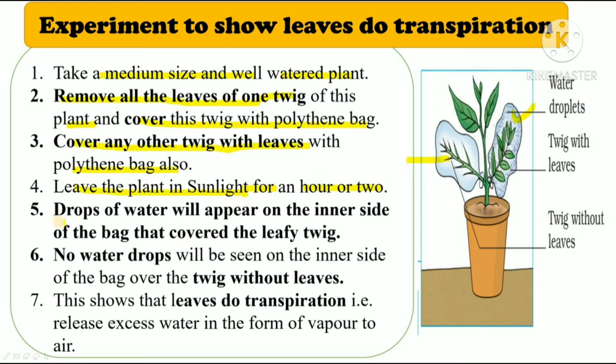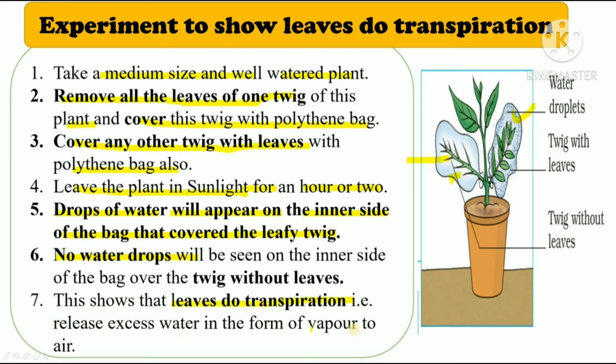After 1 hour or 2 hours, you will notice that drops of water will appear on the inner side of the bag that covered the leafy twig. Can you see the drops of water over here? But there will be no water drop on the inner side of the bag with the twig without leaves. There is no water droplet over here, right? This shows that leaves do transpiration.